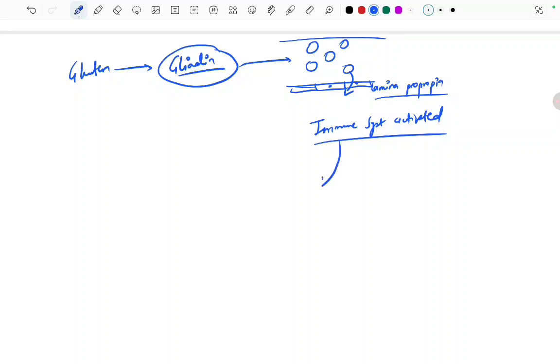Now interleukin 15 is released from the intestinal epithelial cells, and this activates the intraepithelial lymphocytes, which start damaging the intestinal epithelial cells. What is happening? This interleukin 15 is activating what? Intraepithelial lymphocytes.